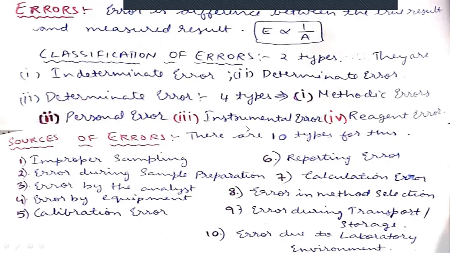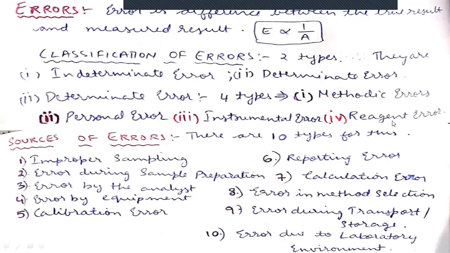Instrumental errors. If you're using an instrument which is not calibrated frequently, you will definitely get some errors from those instruments. Those errors are called instrumental errors. That's why we need to calibrate the instrument periodically, to check whether the instrument is working properly or not.